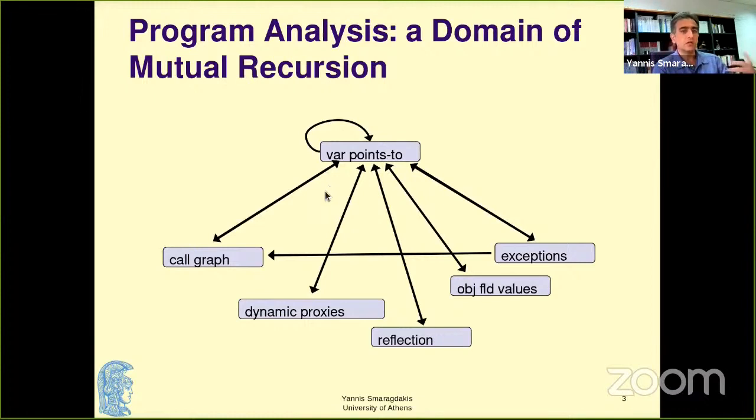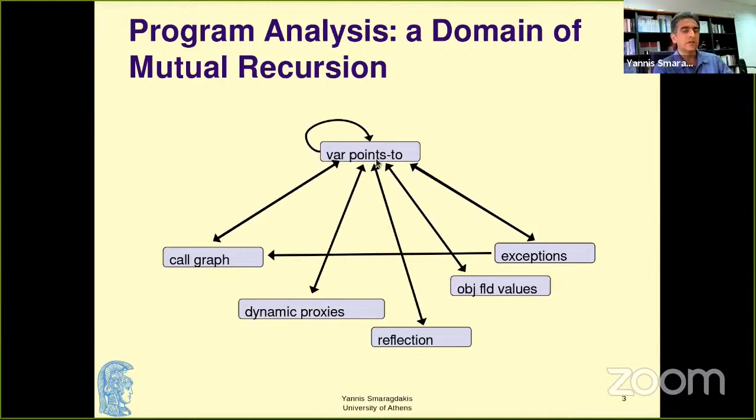They have virtual calls or first-class functions. So there's mutual recursion between constructing a call graph and computing points-to information. Unless we know what value a variable can hold, we don't know what a function call will end up calling for real. So that's the dependency of call graph on points-to information. And of course, the other way is a very simple dependency, because if we don't know what code we're calling, we cannot even compute the values for all variables.